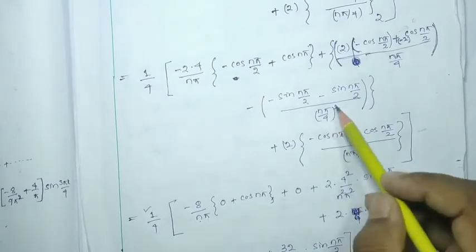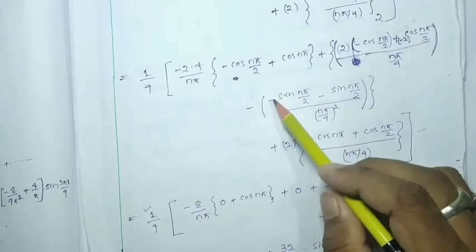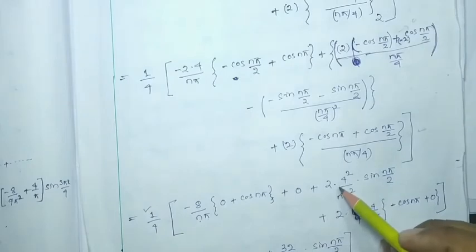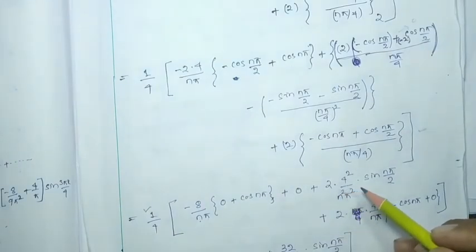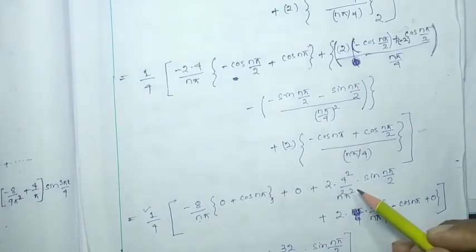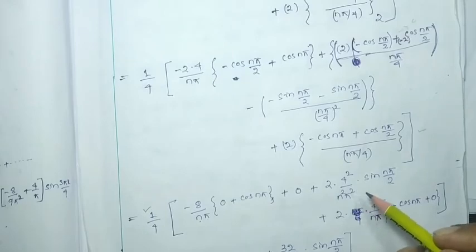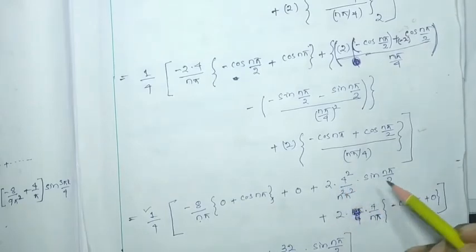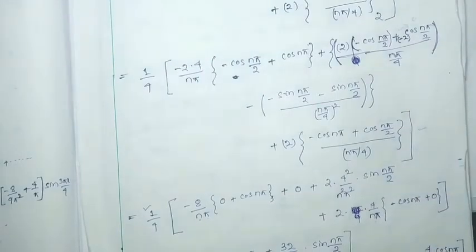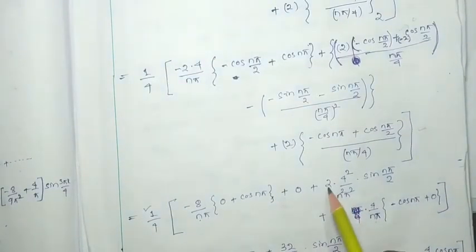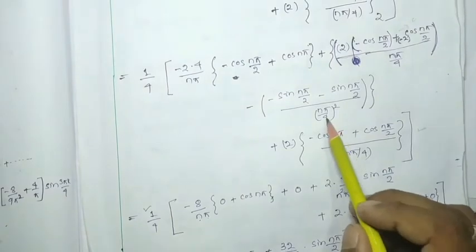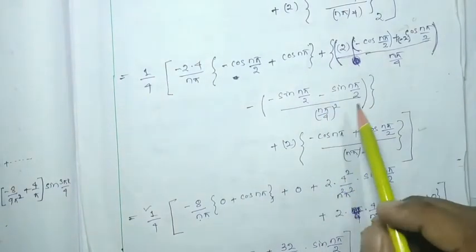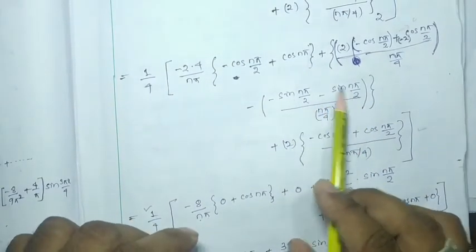And this term, if I am going to take to the numerator, then it will be 2 into 4 square by n square pi square. See, this term and this term are equal.